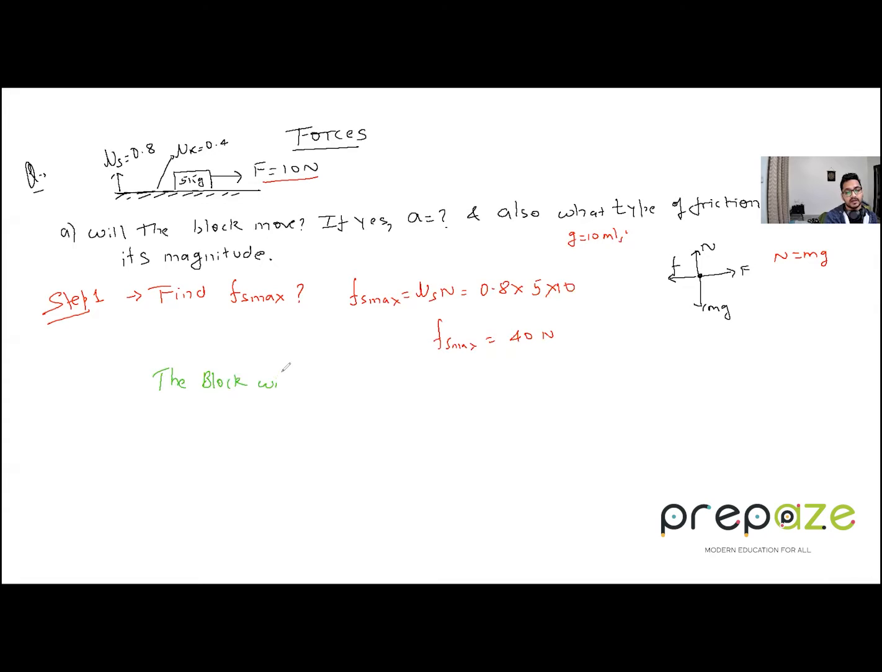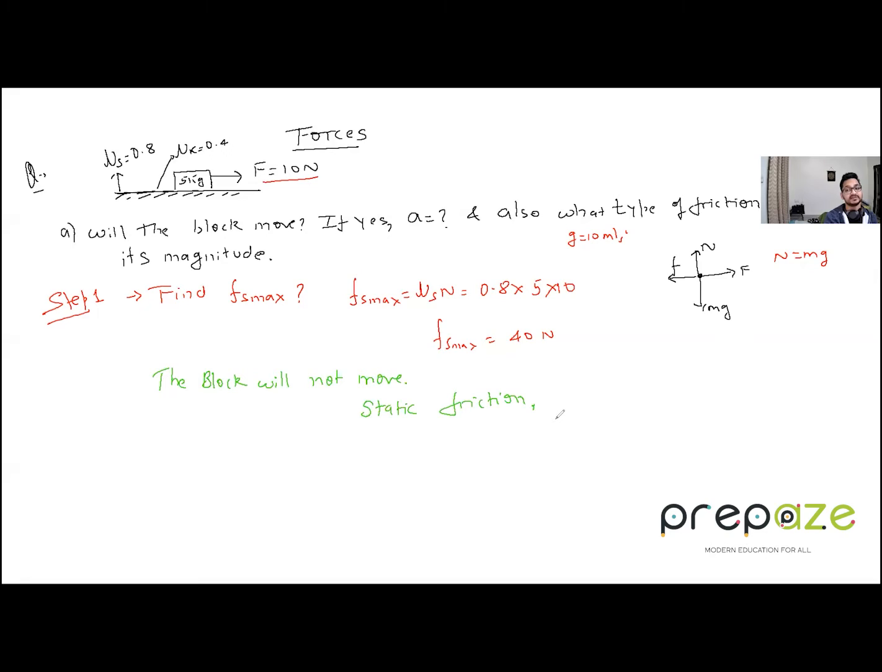The block will not move because the friction force is quite high compared to the applied force. The block will not move. Now, what type of friction is acting? It is static friction. What is its magnitude? A lot of students make a mistake.